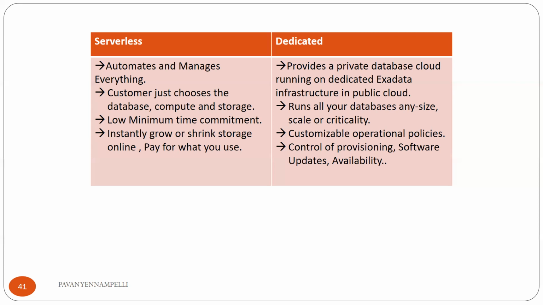Here we also get server access, so we can customize our operational process on this dedicated system. We also have an option to control provisioning, software updates, and availability. If you want to stop automated tasks like patching, you can stop it for some time, a maximum of 2 quarters. Otherwise, it is patched automatically every quarter.